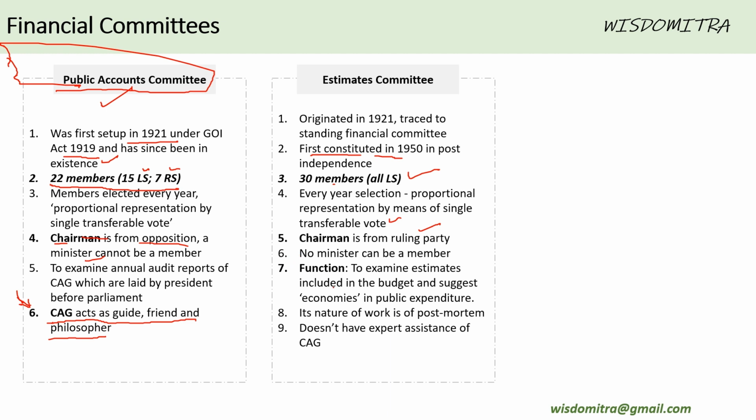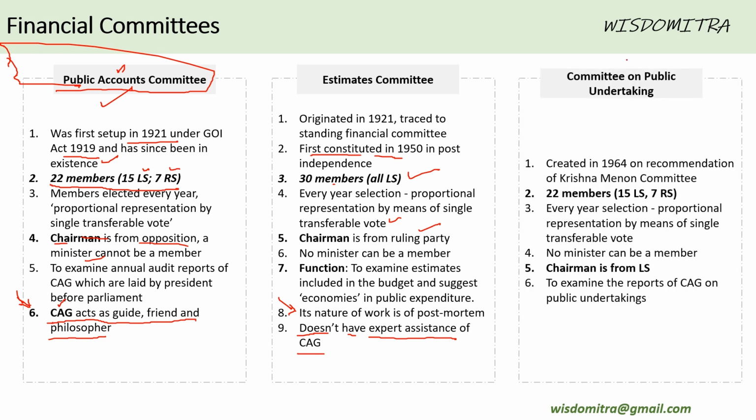To examine estimates included in the budget and suggest economies in public expenditure. So effectively, this is more about a budget, right? So this committee is about budget and all, and its nature of work is post-mortem, like post fact. It does its review, and it does not have the expert assistance of CAG. So Estimates Committee, that's the difference. Public Accounts Committee is about accounts, so that's why it has CAG. Comptroller Auditor General, so A and A, you can remember it that way, right? And it has 22 members, 15 and 7, and here it has 30.